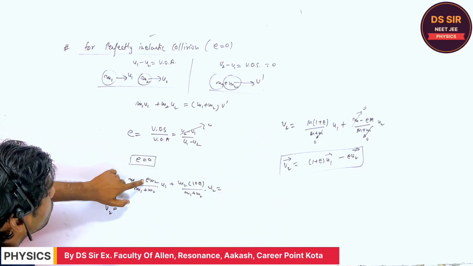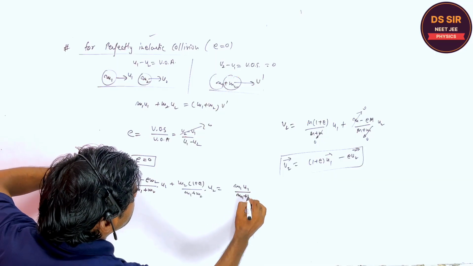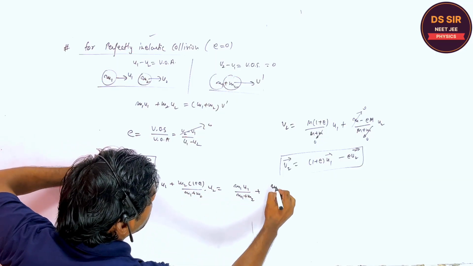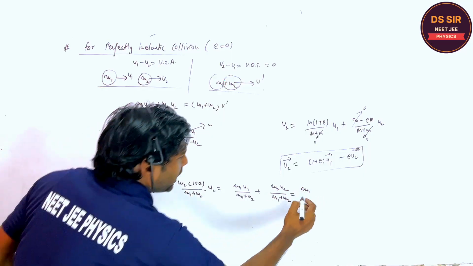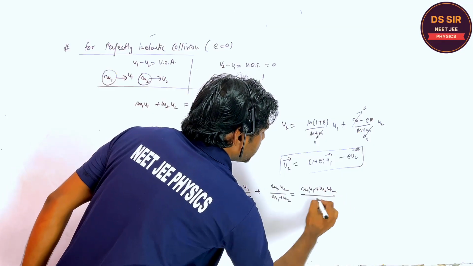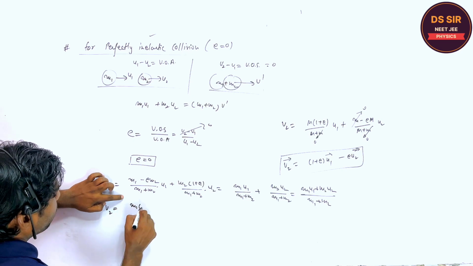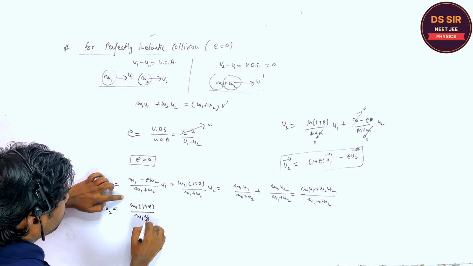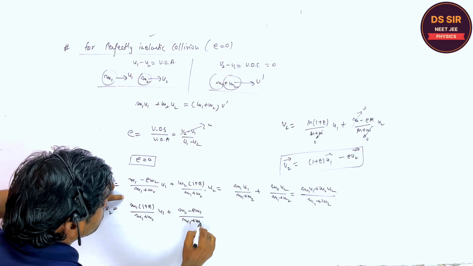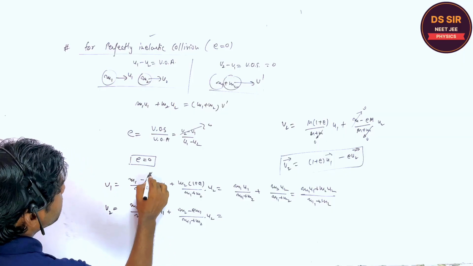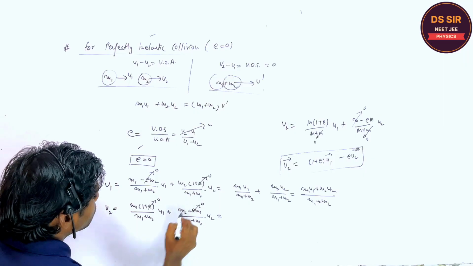Put e is equal to 0. So if e is equal to 0 here, v1 is m1 u1 upon m1 plus m2 plus m2 u2 divided by m1 plus m2. So the velocity v1 you will get is m1 u1 plus m2 u2 divided by m1 plus m2. In the same way, v2 is m1 (1 plus e) upon m1 plus m2 into u1, plus (m2 minus e m1) into u2, and put e equal to 0 because it is a perfectly inelastic collision.